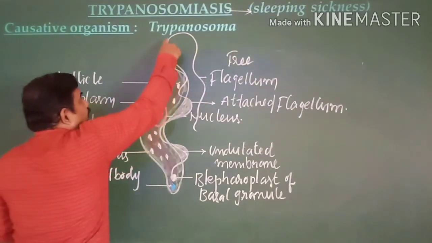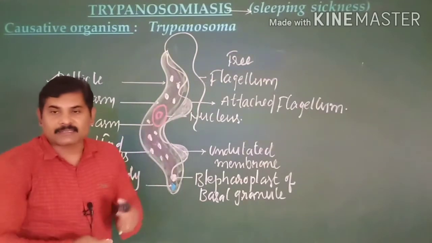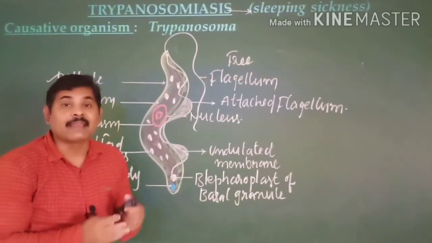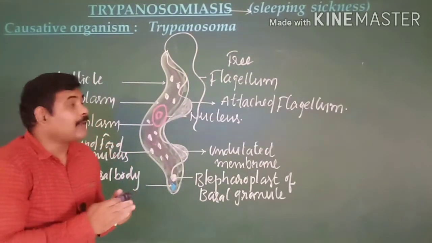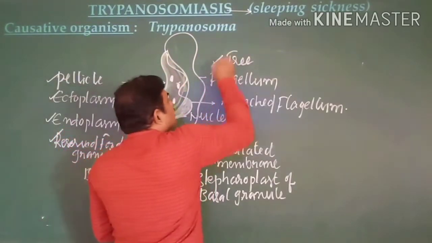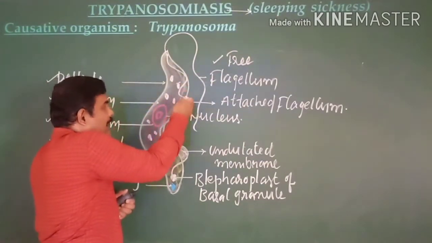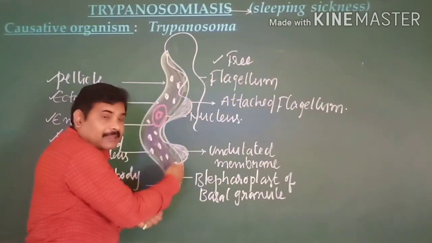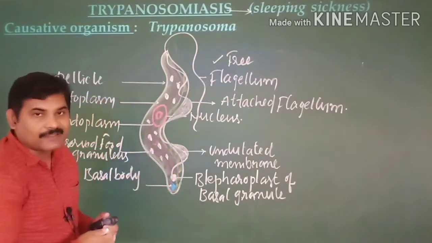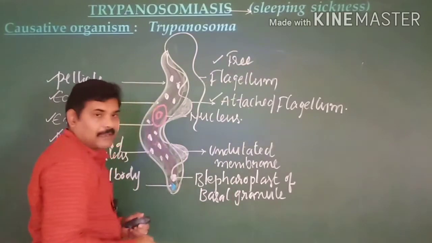At its anterior end, we can find a long hair-like structure, which we call a flagellum. This flagellum is free at its anterior end, hence we call it free flagellum. Whereas this flagellum extends all along its length and gets attached to its body surface, that is why we call it attached flagellum.